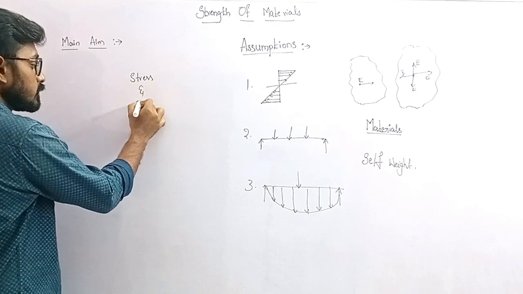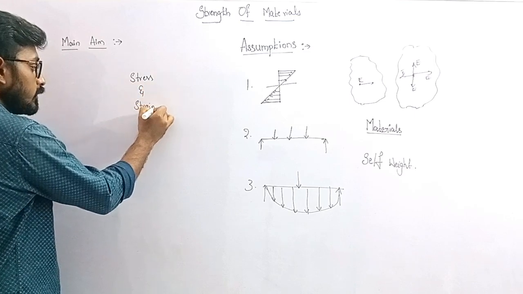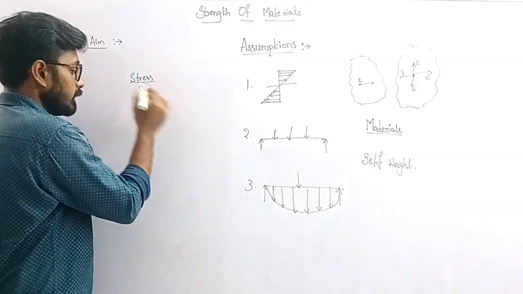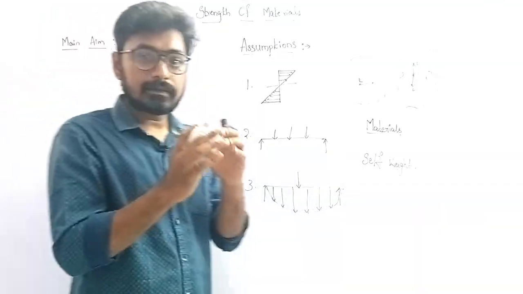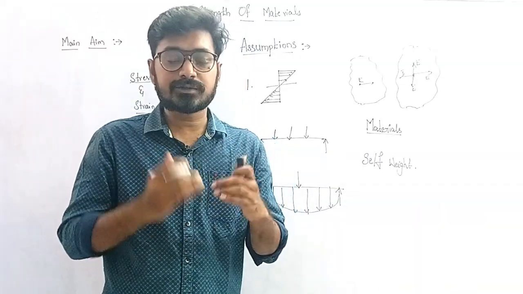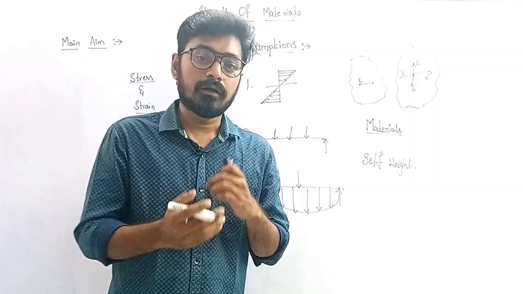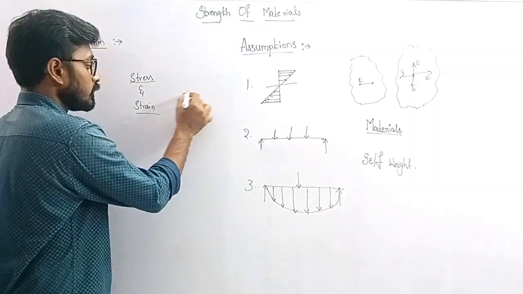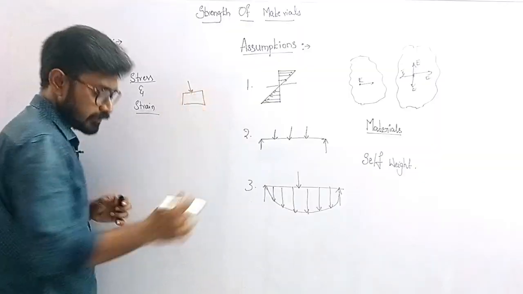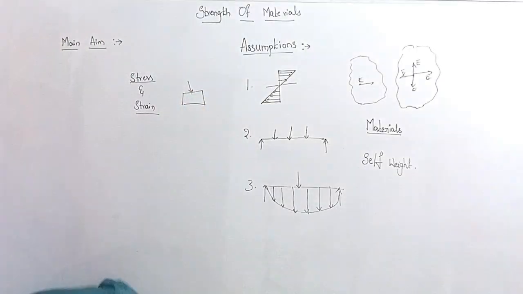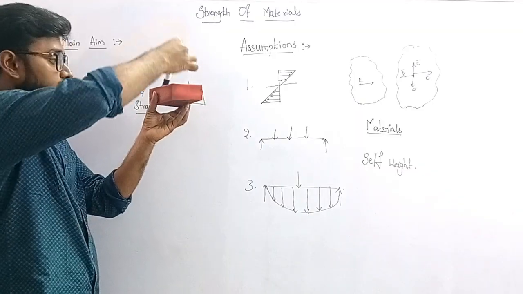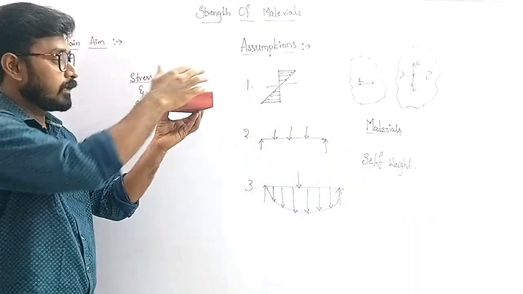Okay. So, what is this stress? What is this strain? The stress is nothing but the resistance which is developed in a deformable body to the load which is acted upon it. That means, whenever you apply a load, for example, on this sponge, we are placing this marker.